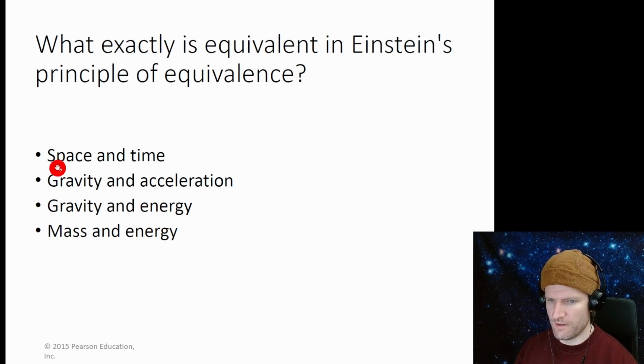What exactly is equivalent in Einstein's principle of equivalence? Space and time are not equivalent, but they're related. Gravity, and that's the one. Gravity and acceleration are equivalent. Gravity and energy, no. Mass and energy, there's an equivalence there, but specifically Einstein's principle of equivalence is gravity and acceleration.